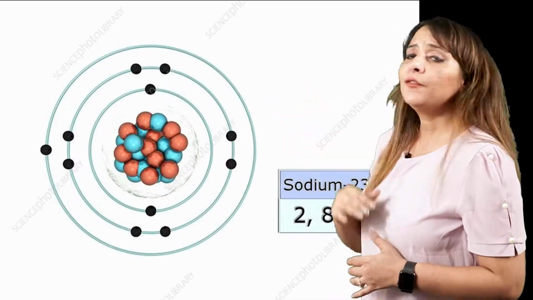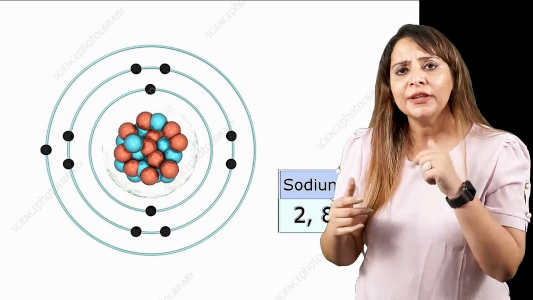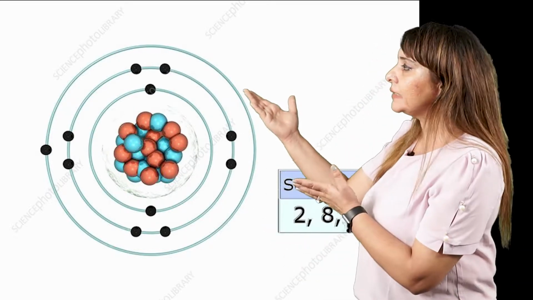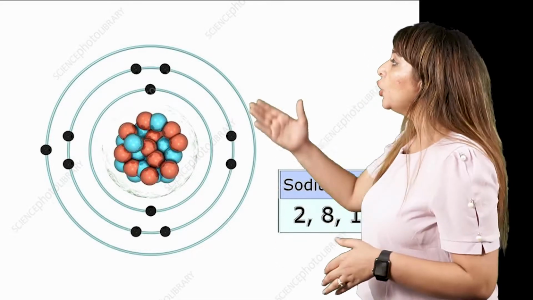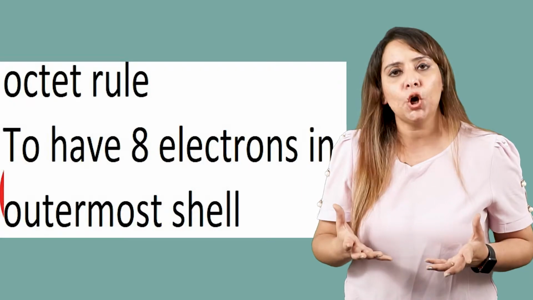Now in the case of sodium, you can see that the configuration is 2,8,1. Do you think that it has noble gas configuration, or that this sodium is stable? No, it is not stable because the octet isn't complete. And how can it complete the octet? It can complete the octet by giving one electron. That is the reason we start with the metal first.